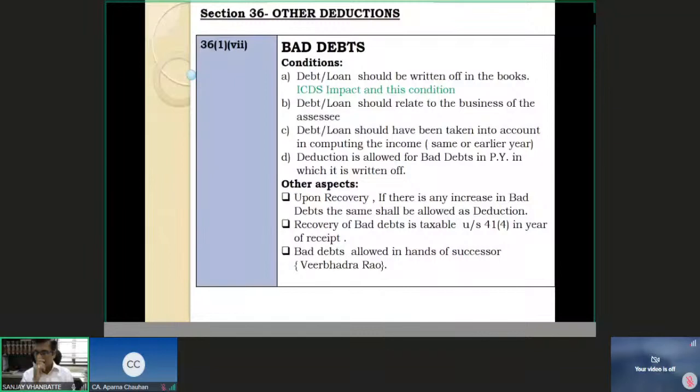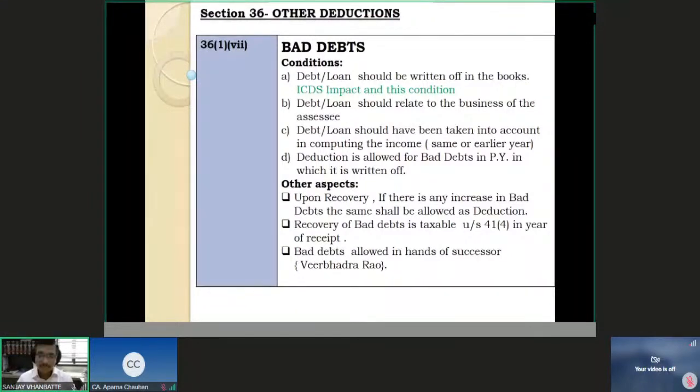BDDR provisions are not allowed except to financial institutions, that is 36(1)(7A), that is 8.5% of your income or 10% of the agricultural advances, subject to the total provision not exceeding twice the amount of your paid up capital and reserves. That is 36(1)(7A). But 36(1)(7) is with respect to bad debts. Bad debts written off, what are the conditions? The debt or loan should be written off in the books.